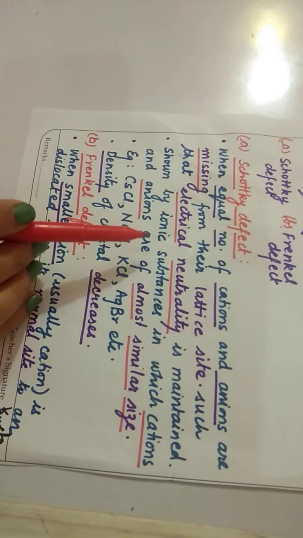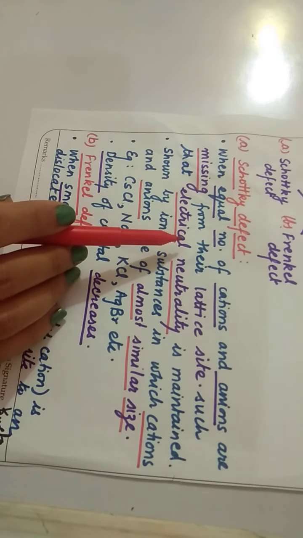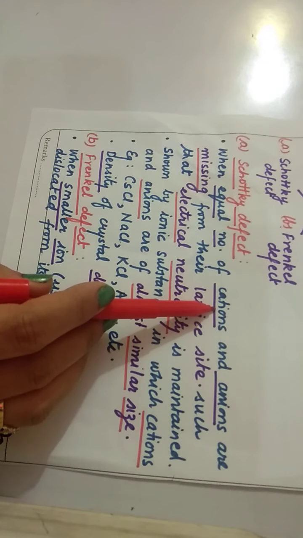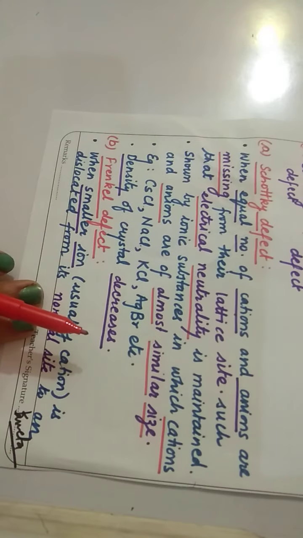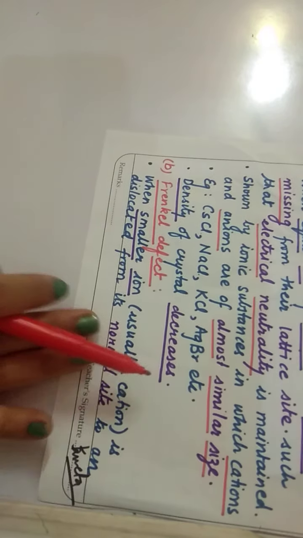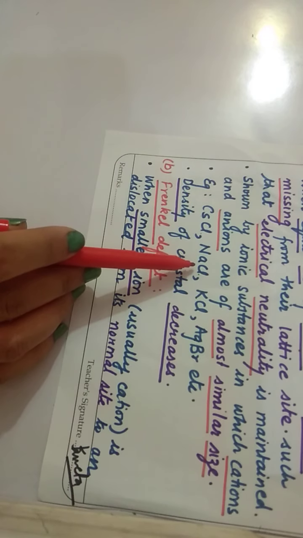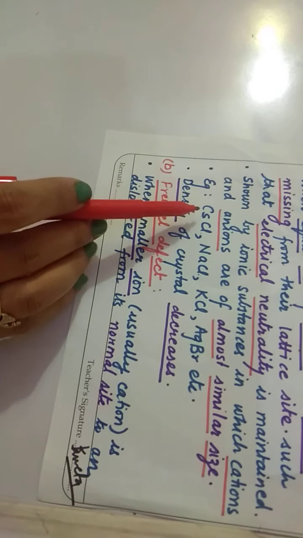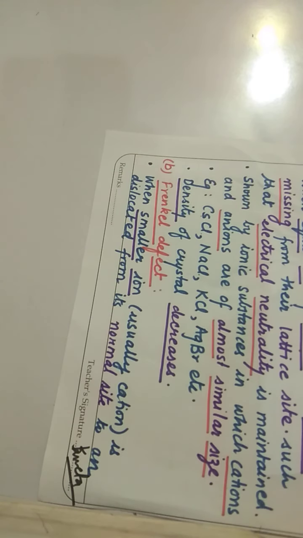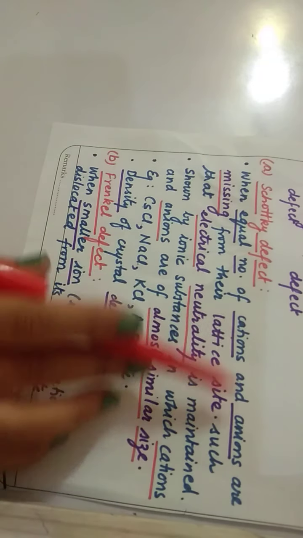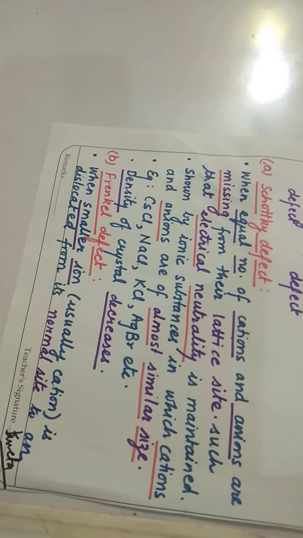This type of defect is mainly shown by such ionic solids where the cation and anion are of almost the same size. Examples are cesium chloride, sodium chloride, potassium chloride and silver bromide. Here the size of Cs positive and Cl negative is almost the same. As the cations and anions leave the lattice site, the density decreases.